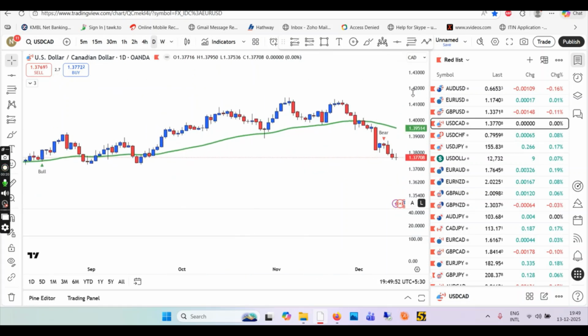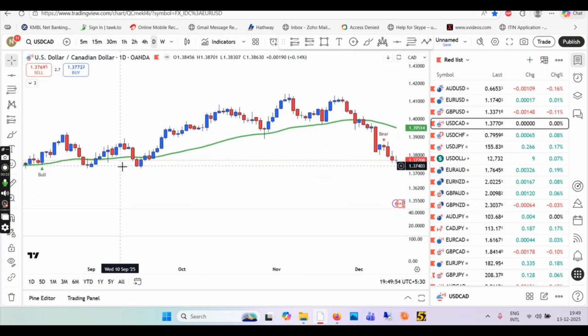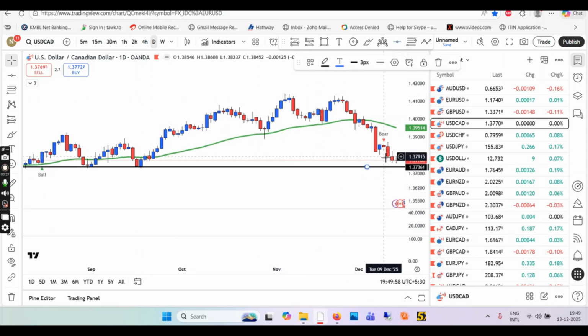Coming back to the daily time frame, we are going to take down this low. Yes, probably, and then we're going to bounce back. So this is the low we're going to take down, and we might go slightly further down. You never know. Starting from Monday, we might touch this black line, which I have just drawn. So the price will hit this support line and then bounce back.